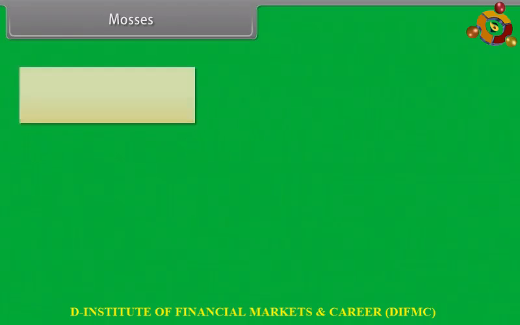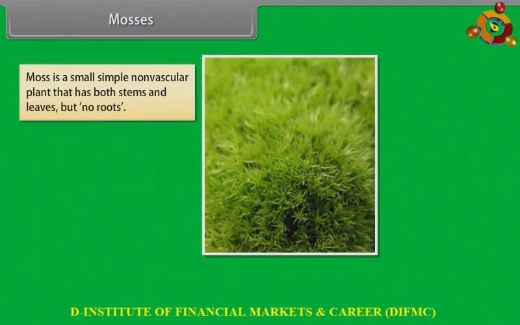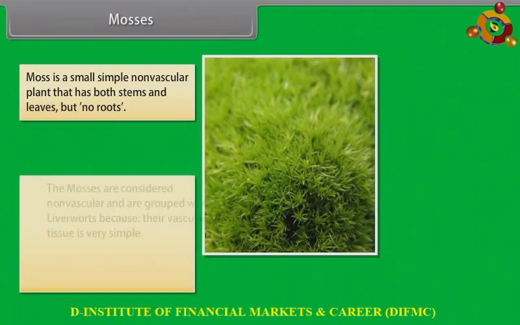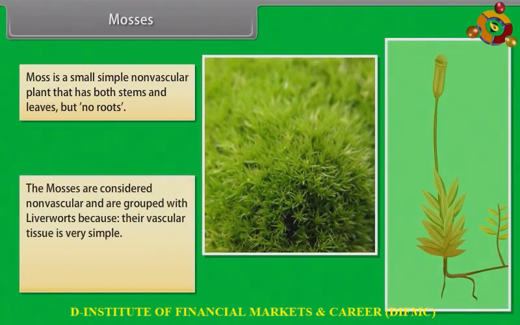Mosses. Moss is a small, simple, non-vascular plant that has both stems and leaves but no roots. The mosses are considered non-vascular and are grouped with liverworts because their vascular tissue is very simple. Both of them have similar life cycles.